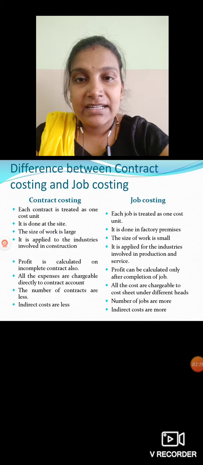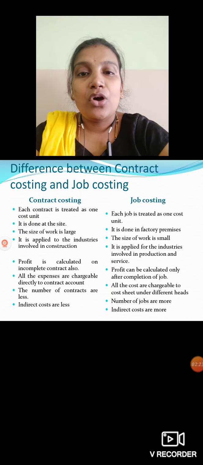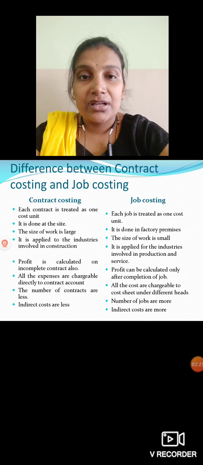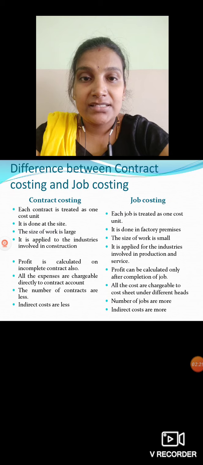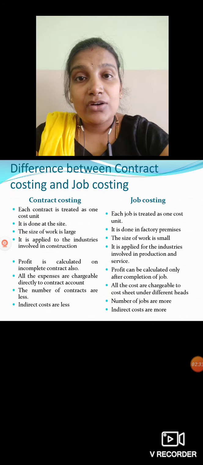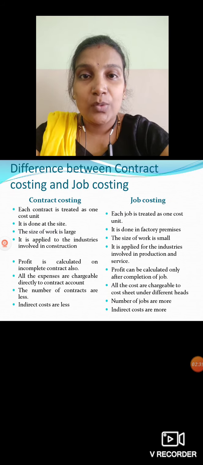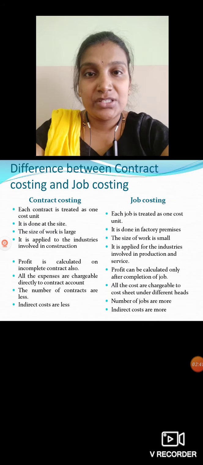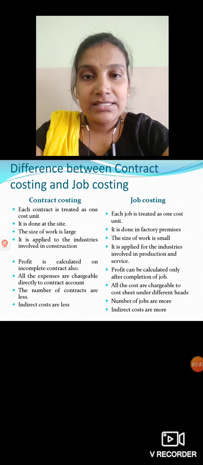Each contract is treated as one cost unit. So under contract costing, one contract we consider as the cost unit, and under job costing, each job we consider as one unit. Okay, then in contract costing, work will be done at the site. Now a building, you're going to construct at the site where the building has to be situated, but a job is always done in the factory, not at the site.